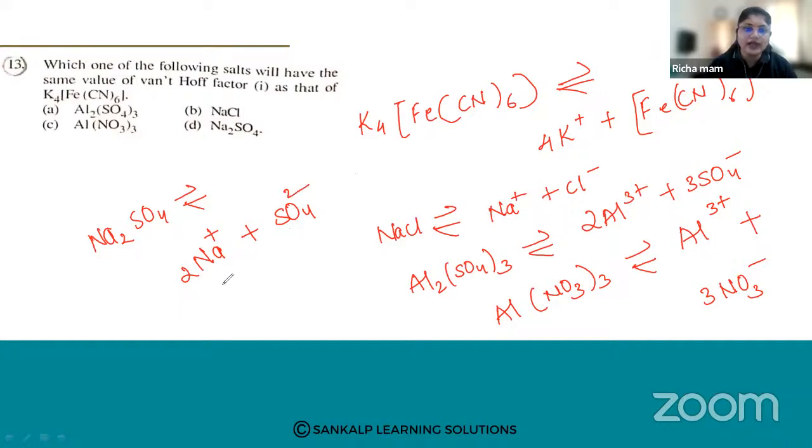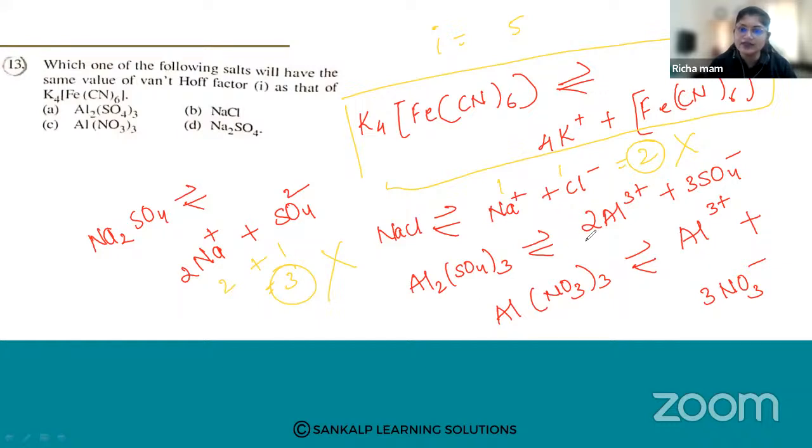Now calculate the dissociation. Here it is 2 plus 1, which will be 3. Now here, 4 plus 1, so in the main one, the value of i is 5. Now here 1 plus 1 is 2, so this is wrong. This is also wrong. Then for Al2(SO4)3, it is 2 plus 3, so this is 5. Then here this is 1 and this is 3, so this is 4, which is also wrong. So which is the correct answer? It is A.